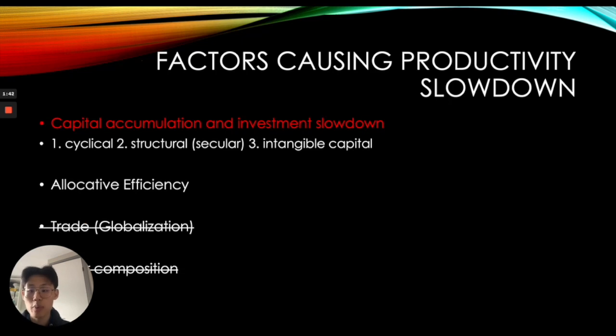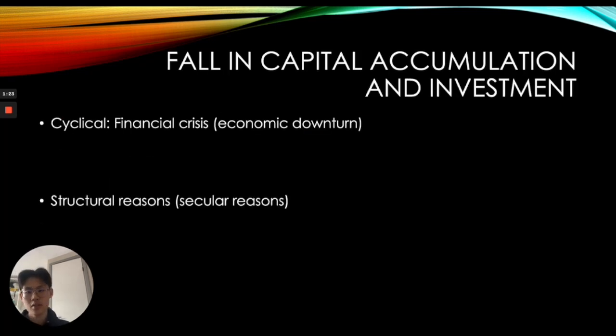The other two minor points include trade, or globalization, where the authors argue that an increase in globalization caused the productivity slowdown, and also labor composition, though the authors argue this is not a really important factor. So I will not go into depth about these two factors. Now, the capital accumulation and investment.